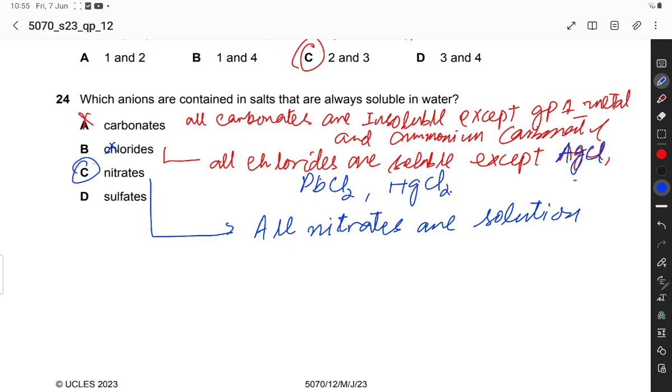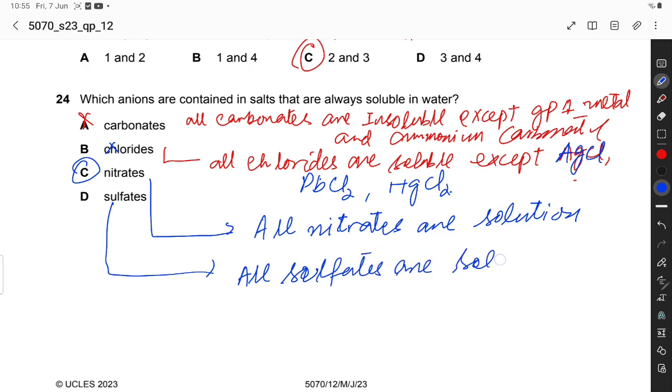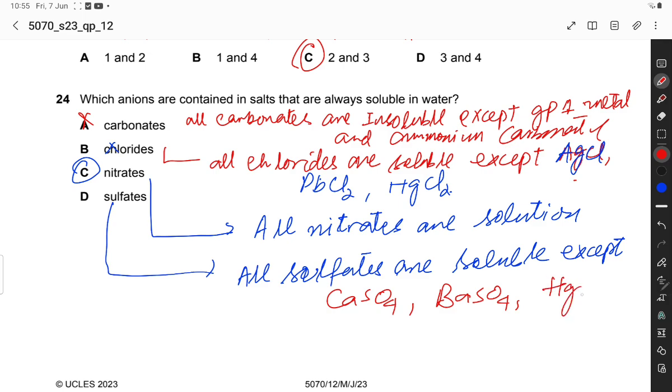All sulfates are soluble except calcium sulfate, barium sulfate and mercury 2 sulfate.